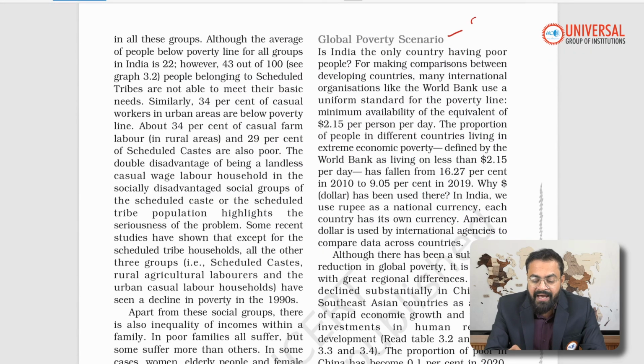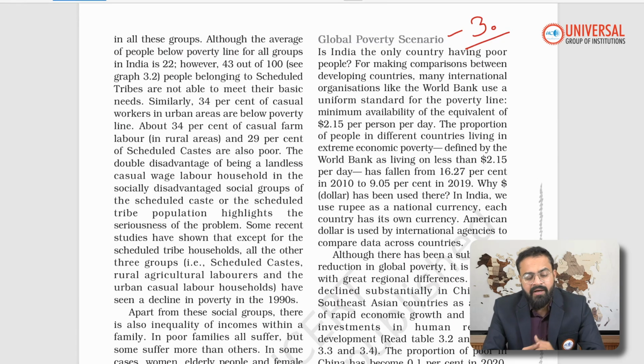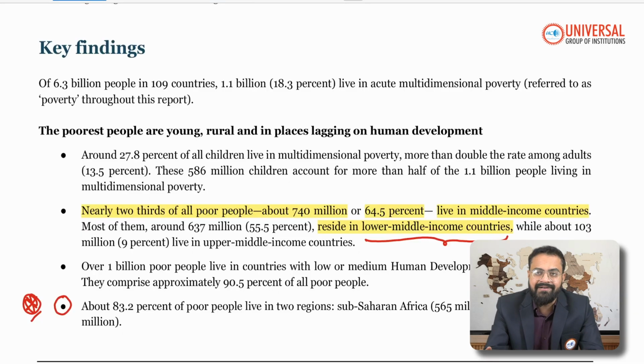Again, we need to rely on the data published by either the World Bank or the UNDP. The UNDP has recently released a report on how climate is associated with poverty, how climate risks make the population more vulnerable to poverty. According to this same report, remember very clearly, these kinds of statements are very, very important from the preliminary examination point of view: nearly two-thirds of all poor people,